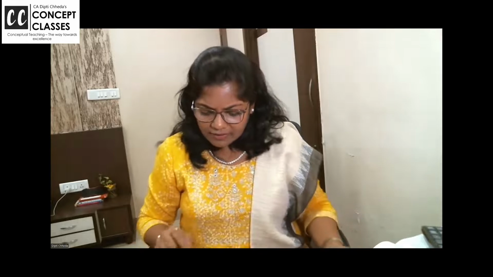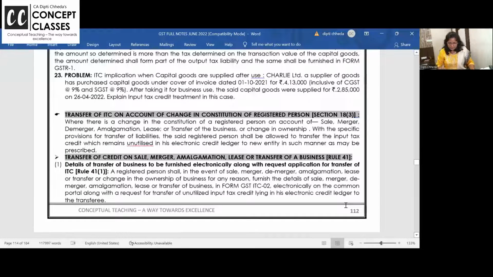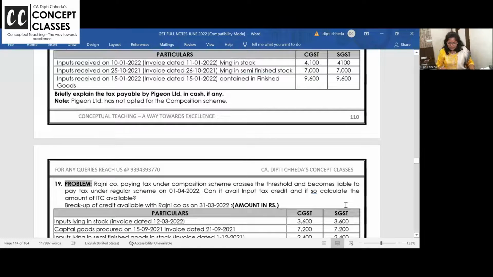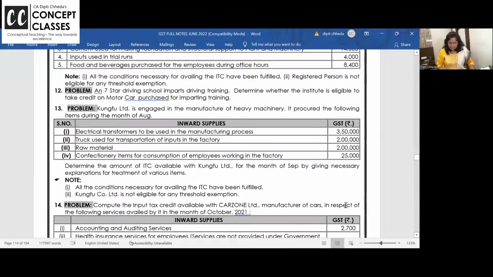ठीक है? And still, if you have any doubt in ITC, any problem miss हो गया? कौन सा वाला? Homework तो हमने सब क्लास में चेक किया है. मैसेज करो, बाकी लोग भी करो मुझे. Conditions subject to which input tax credit can be availed.